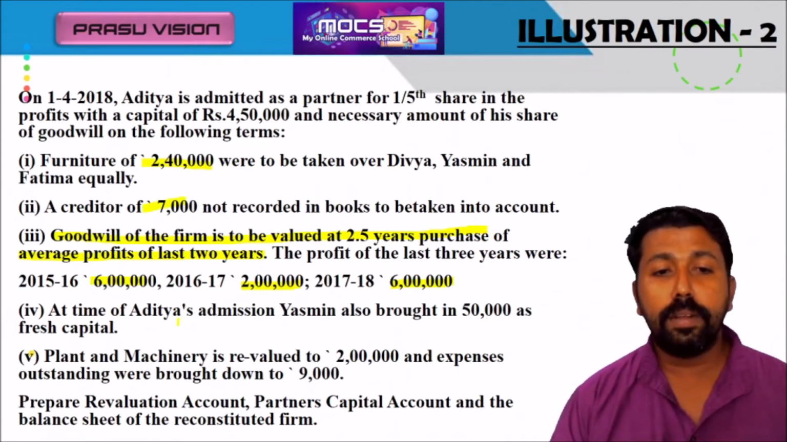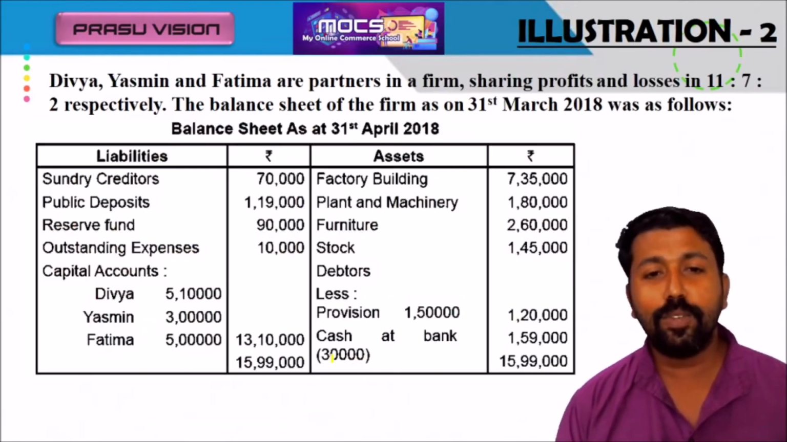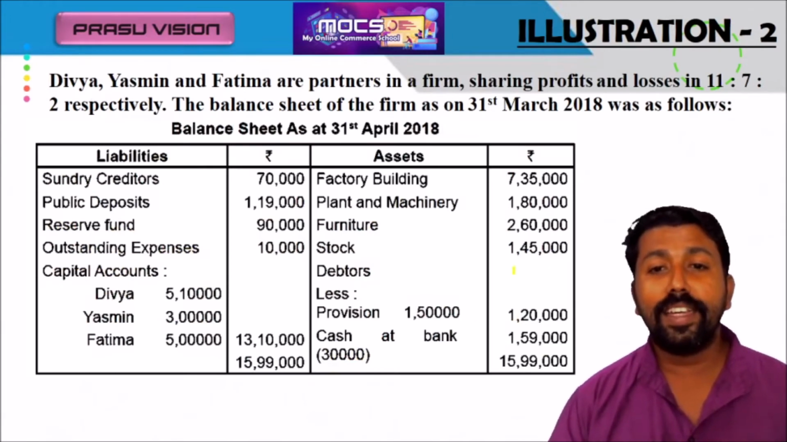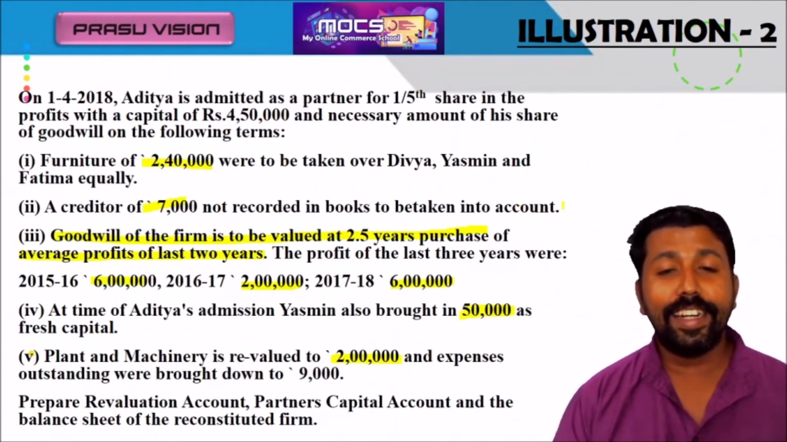At the time of Aditya's admission, Yasmin also brought additional capital. So Yasmin brought additional capital. It will be recorded in her capital account. Plant and machinery are revalued at 2 lakh. What is the actual value of plant and machinery? 1,80,000. So there will be a 20,000 increase in the value. So it will be credited in the revaluation account.